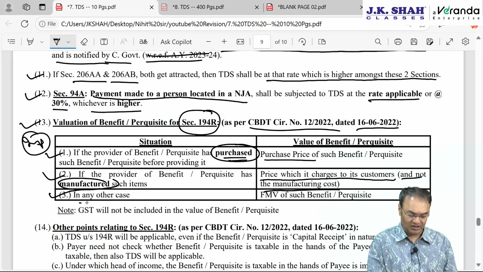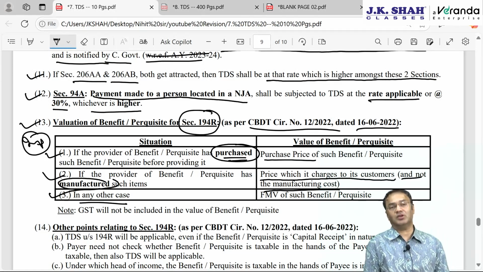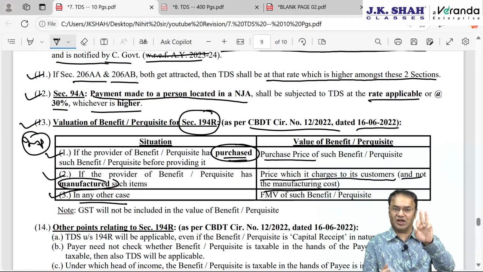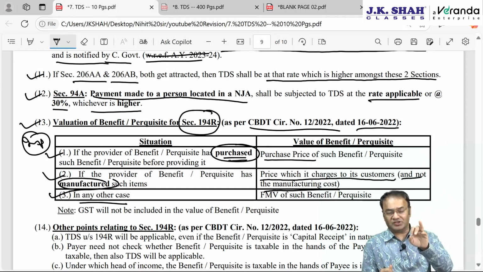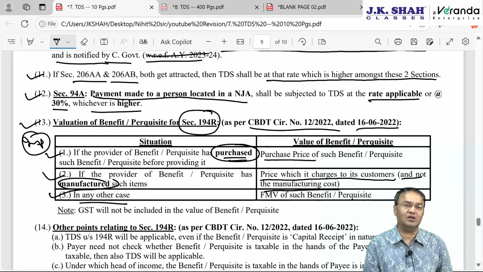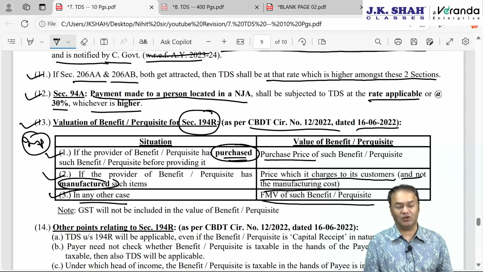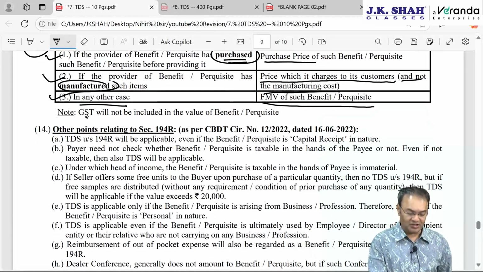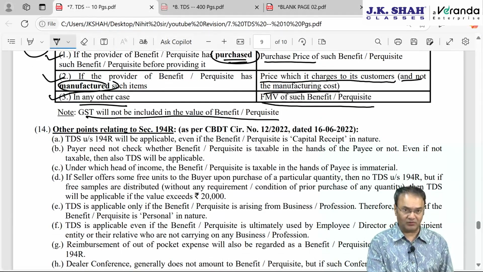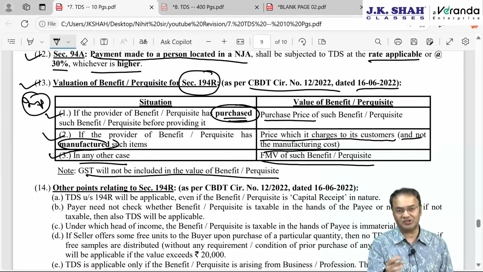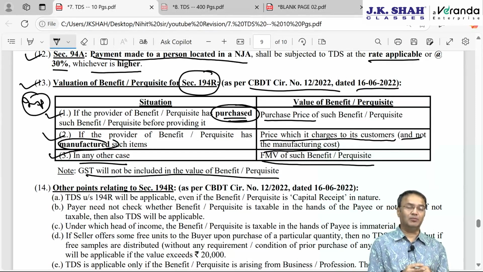And last, in any other case, which other case is possible? First point, purchase from an outsider. Second, manufactured by the assessee and given to somebody. Third possibility, any other case would ideally mean a situation where the assessee also received it as a gift and is passing it on to an employee. Then the FMV of such product or benefit or perquisite prevailing on the date of gifting will be taxable. GST will not be included in the value of the benefit or perquisite while calculating, because GST is going to be claimed as ITC, input tax credit.